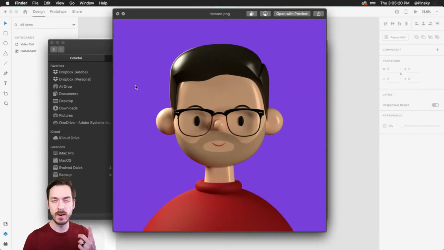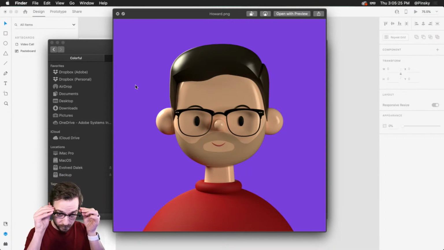It's me, look at that. I don't have my glasses on, but I have the same shirt on. Wait, where are my glasses? Here we go, hold on. It's me, there we go. Look at that, isn't that cool?